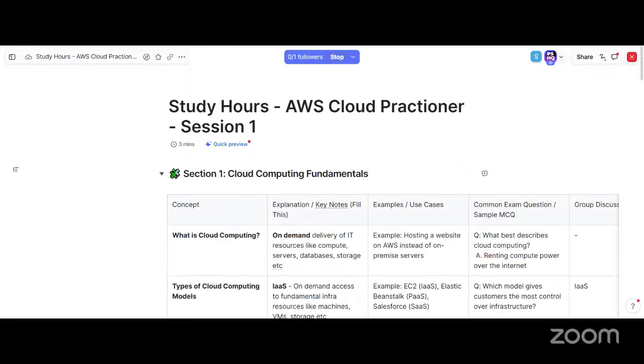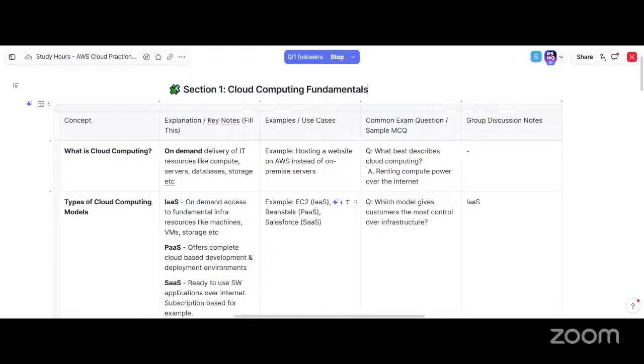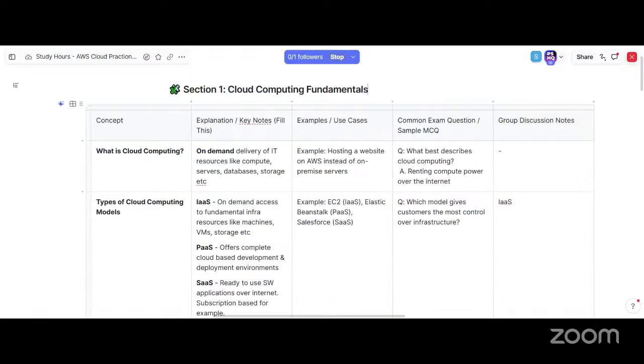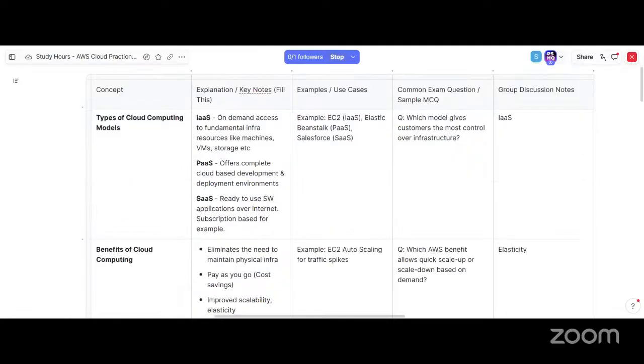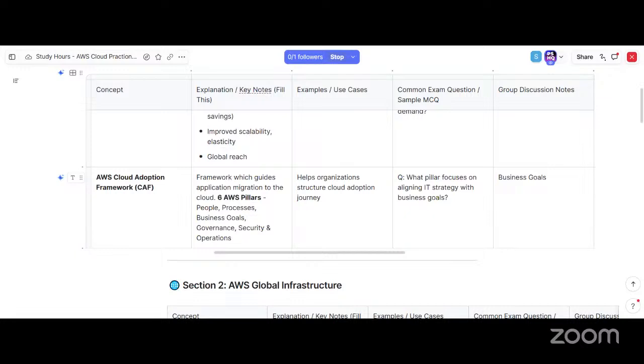Yeah, sure. Just a quick recap. So we have gone through cloud computing fundamentals and some of the key concepts, and some explanation of each. And also we tried to explore some of the common questions which can be asked in the cloud practitioner exam. What is cloud computing? Types, we have seen there are 3 types: IaaS, PaaS, and SaaS. Benefits, and what is the adoption framework also, in case anyone wants to migrate to cloud, what are the best practices? Exactly, 6 different perspectives we spoke about: people, process, business goals, governance, security, and operations.